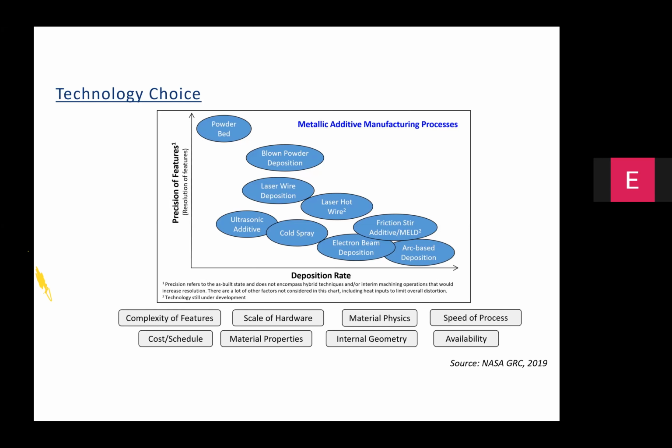So in this case, if you plot the process precision of the features, that is the accuracy of the feature, on the y-axis and the deposition rate on the x-axis, you can clearly see the emergence of powder bed fusion as the prime leader.